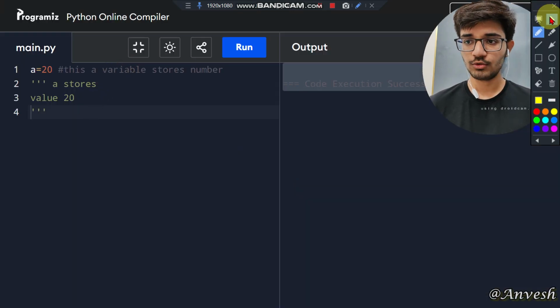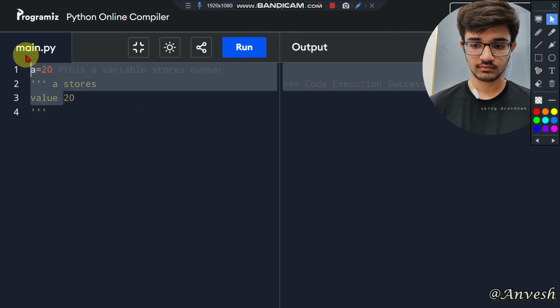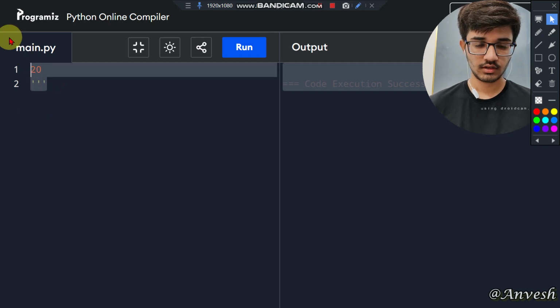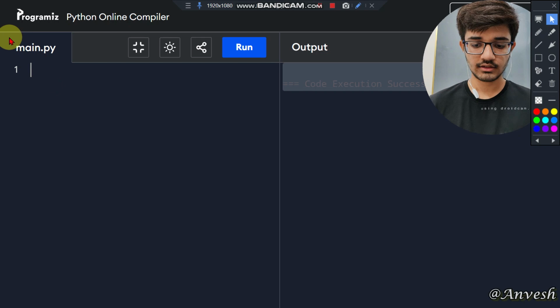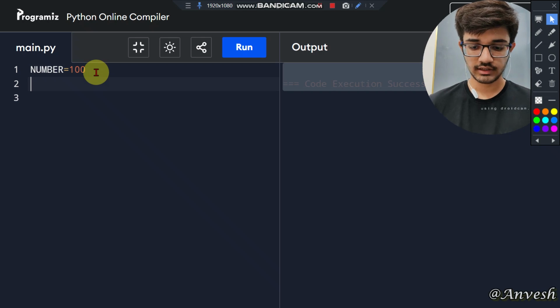So now let us see how to name the variables in a practical way. You can give anything, such as uppercase letters. You can start with uppercase letters. Let us take variable Number equals 100. So this is the way you can give a variable in uppercase. Now let us give lowercase letters, number equals 200.